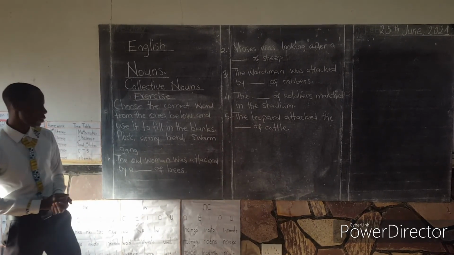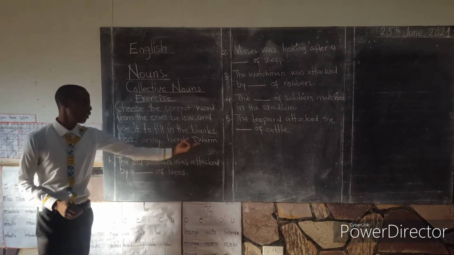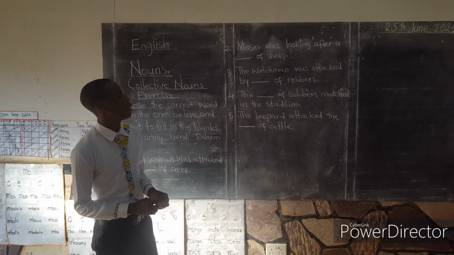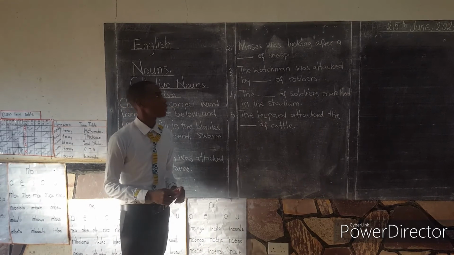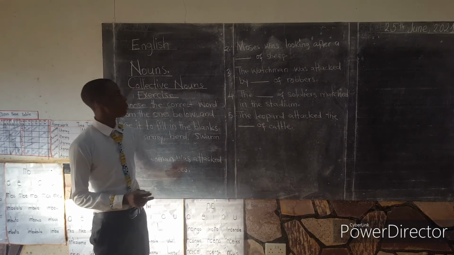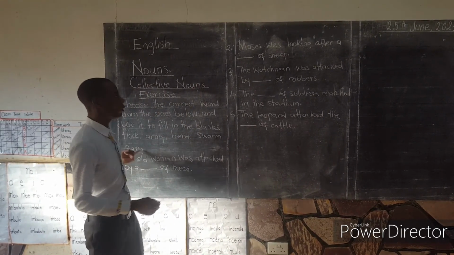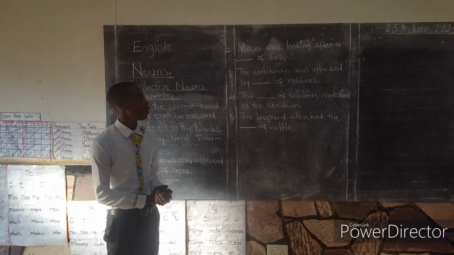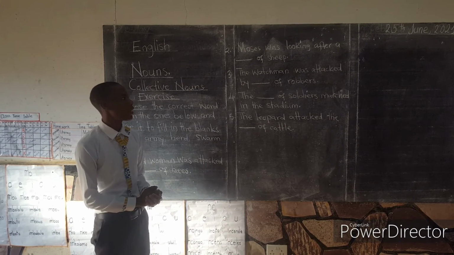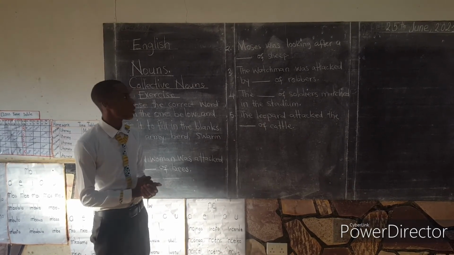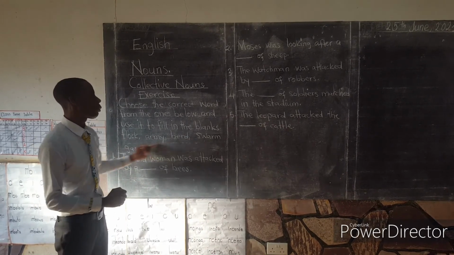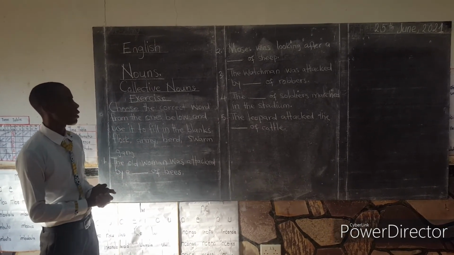Number 2, Moses was looking after a blank of sheep. You choose the correct collective noun from these to fill that blank space. Number 3, the watchman was attacked by a blank of robbers. You choose the correct word from this to fill that blank space as well.